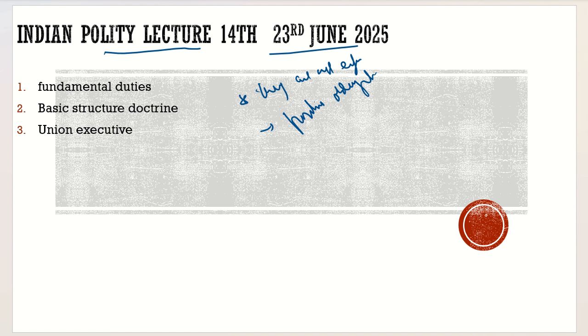And we discussed them in a very detailed manner. We discussed those which could be relevant for your mains, for example the uniform civil code, and all the aspects required for you to clear this exam. We discussed that the directive principles are in part 4 of the Indian Constitution. And after that, there is one thing called part 4A in the Indian Constitution. Whenever you see these alphabets with respect to any part or any article, you should assume that it was not originally part of the Constitution.